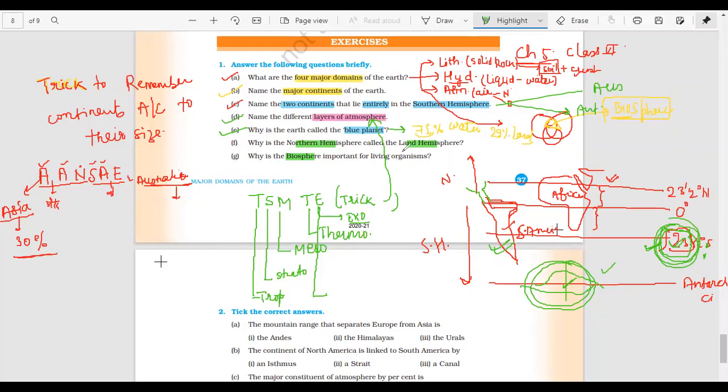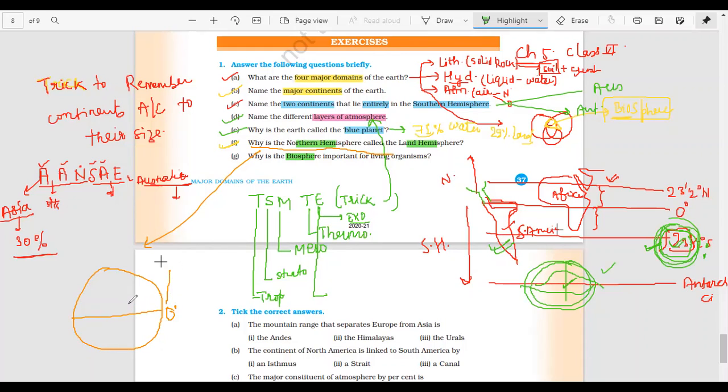Why is the northern hemisphere called the land hemisphere? This is a very good question because in this question you are going to learn something very new. Northern hemisphere is the part above the equator. Suppose this is a rough sketch of our Earth and this is 0 degree, so this area is the northern hemisphere.